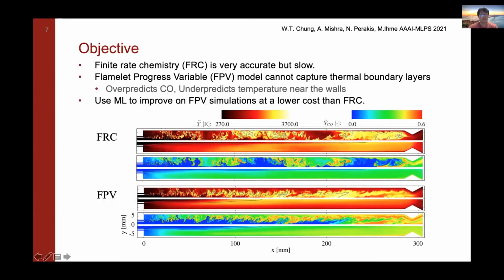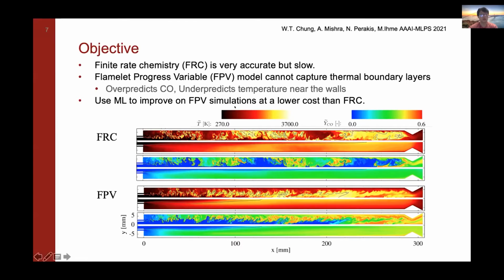So the objective of this work, as I mentioned before: finite rate chemistry is a very accurate but slow method. This is the method that uses the 53 chemical species, or 33 in this case. And the flamelet progress variable is a cheaper model that uses 2 or 3 model parameters. But as you can see in the results over here, it cannot represent thermal boundary layers very well. And so what this means is that it overpredicts carbon monoxide near the walls and it underpredicts the temperature near the wall compared to finite rate chemistry. And this can create a lot of discrepancies if we're trying to model the right materials for our rocket.